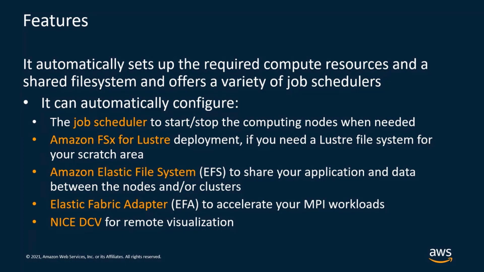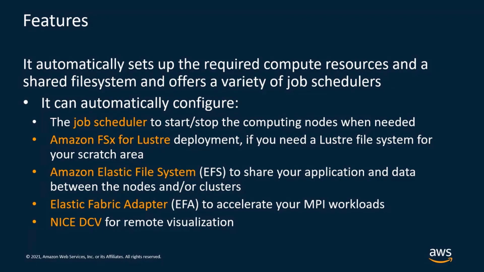You know that Lustre is the file system that is most used in HPC at the moment. So it's very important to have the possibility to use it as a managed service. And Parallel Cluster will automatically orchestrate the deployment of Lustre for you, and it will automatically mount the file system on the computing nodes. Moreover, you can also use Elastic File System, or EFS, that is a managed NFS solution. This is useful to share, for example, the application or the home directories across the nodes or even across multiple clusters, because EFS can automatically scale across multiple availability zones.